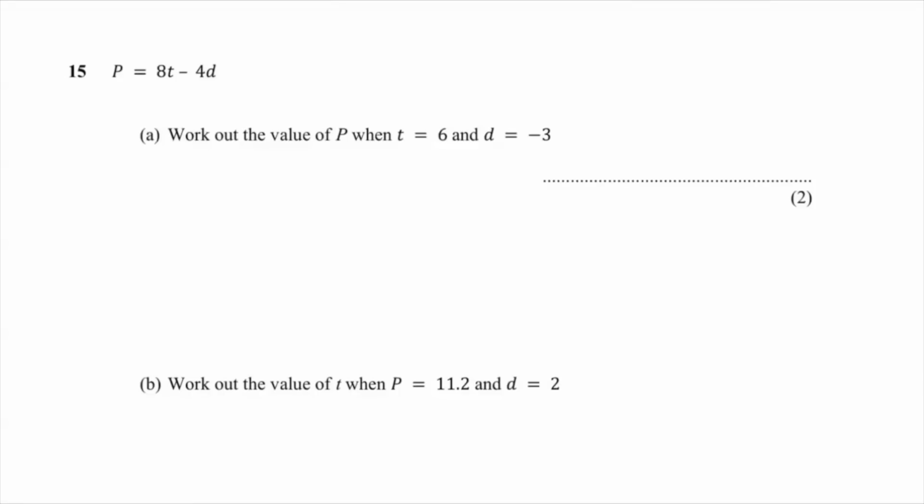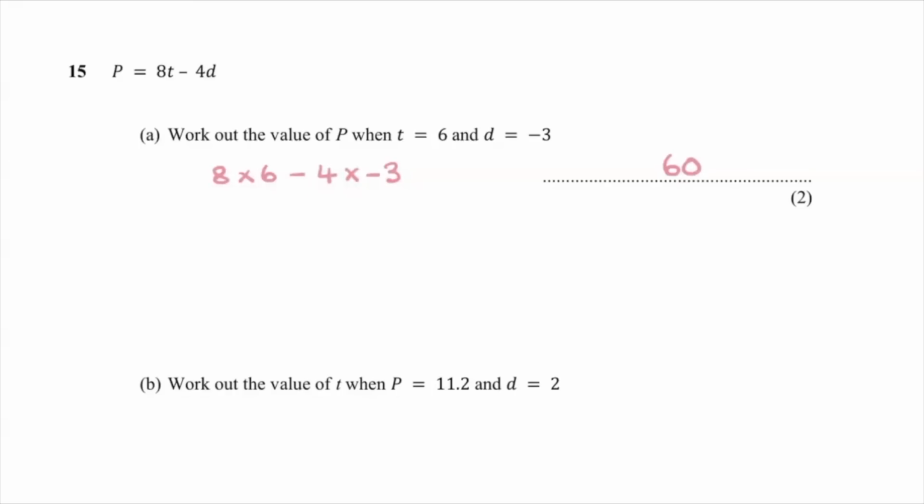Okay, so we've been given a formula and we've got to work out what P is when T is 6 and D is -3. What we want to do is 8 times T, which is 6, take away 4 times D, which is -3. Now, don't start trying to do this by hand. You have a calculator. They expect you to use it. Literally put that in the calculator. The calculator will give you the answer and you will get 2 marks. You've clearly shown the maths and you've got the result.